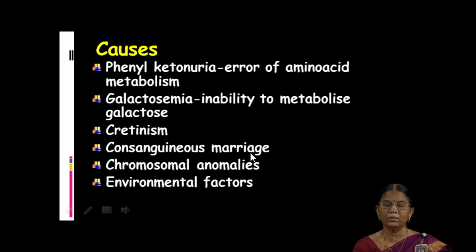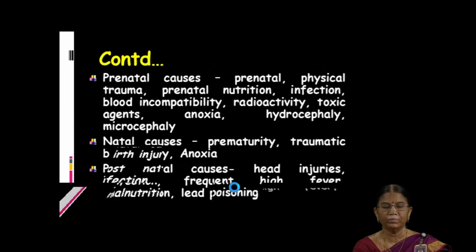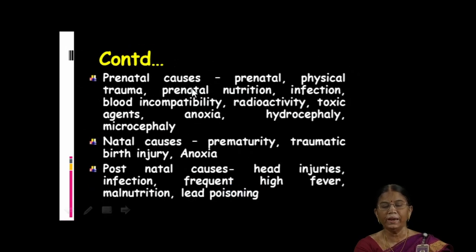Consanguineous marriage, that is getting married to close relatives. That's why nowadays we don't allow marrying the maternal uncle and all. Chromosomal anomalies. Nowadays, even in the pregnancy period itself, we are doing scanning and chromosomal anomalies are found out. Environmental factors, a number of factors are there. So unknowingly, they may get this because of environmental factors. Not only that, prenatal causes. That means during the pregnancy time,